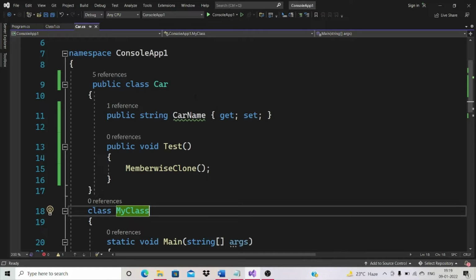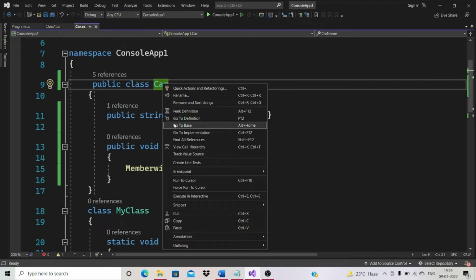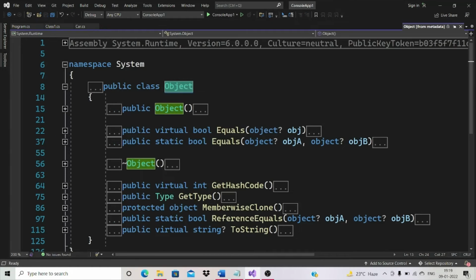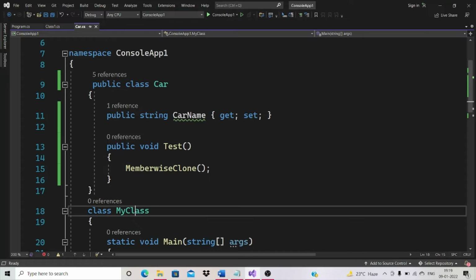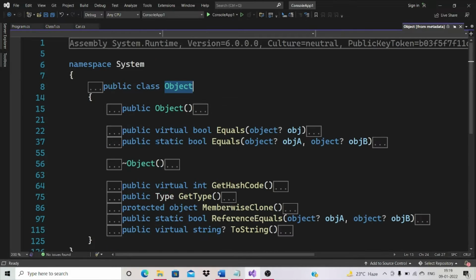Let me open Visual Studio. Here we have classes like class car, another class my class. Let me check for base class. Go to base. If you see here, object class. Let me check for another class, my class, right click, go to base.